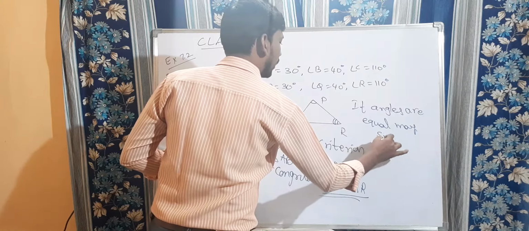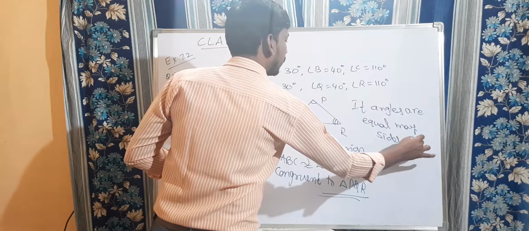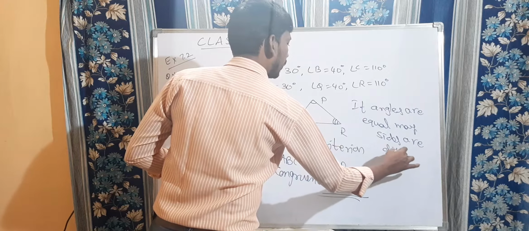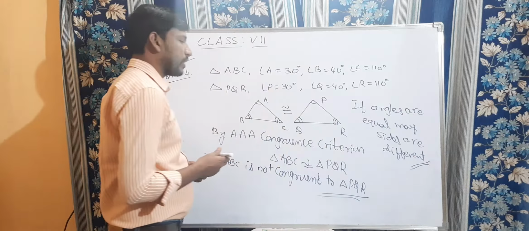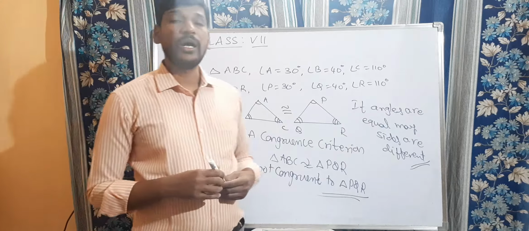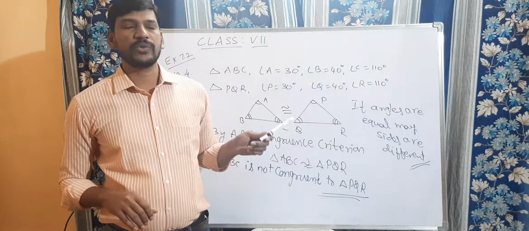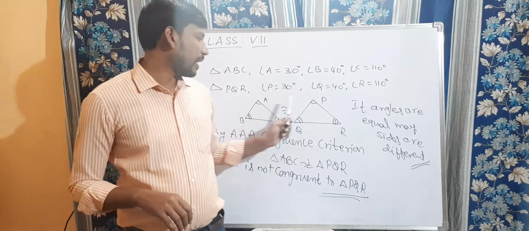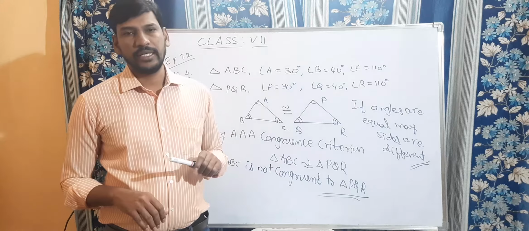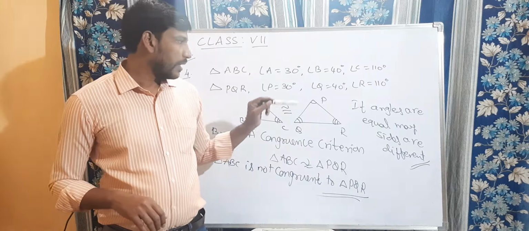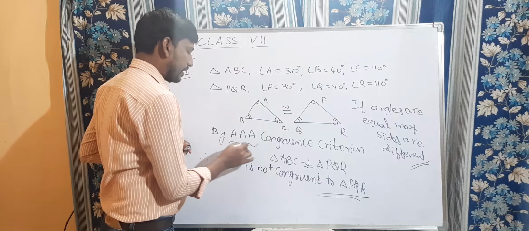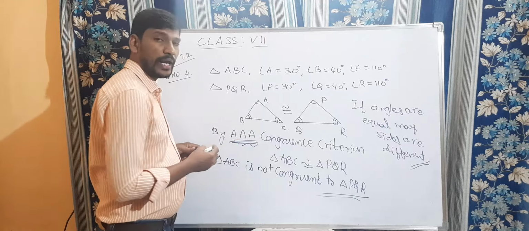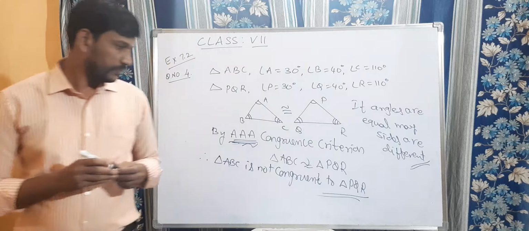Only based on the corresponding angles, we cannot say that these two triangles are congruent to each other. Right children? So, AAA congruency rule is not there in your congruency of triangles. It is not possible. Okay? Right. Copy this.